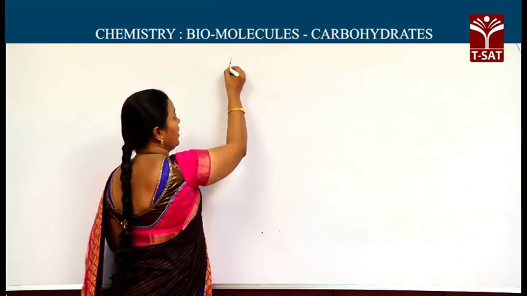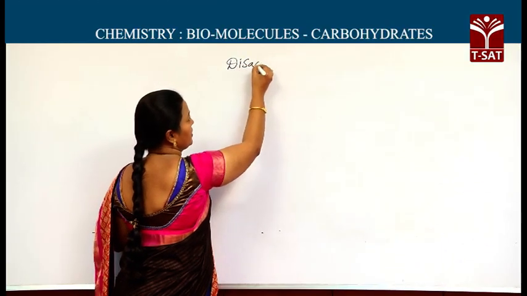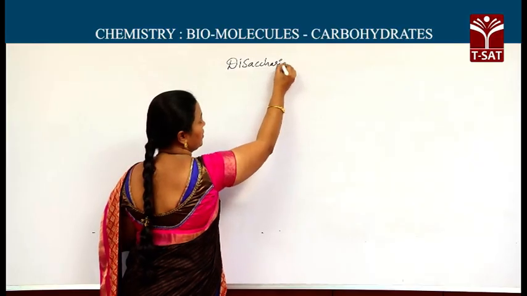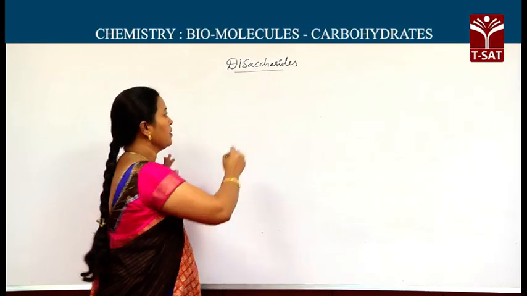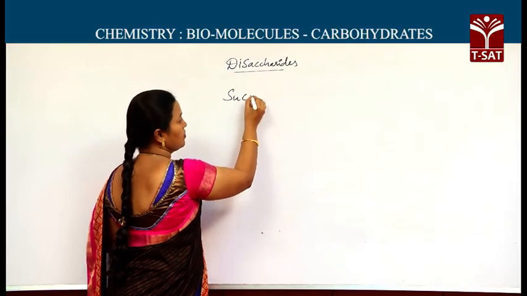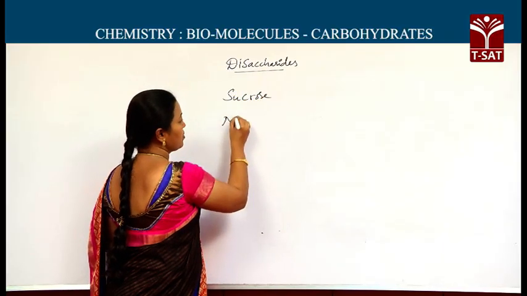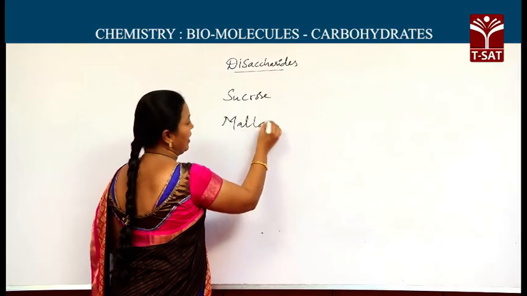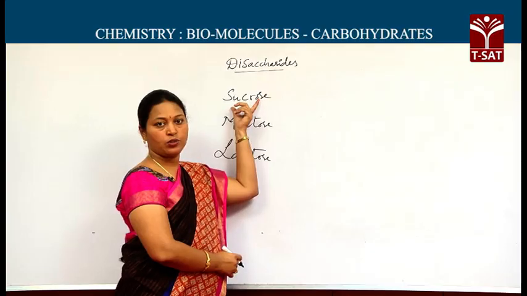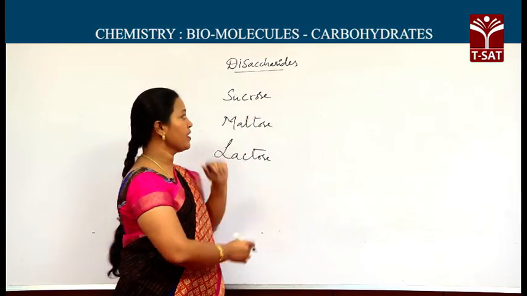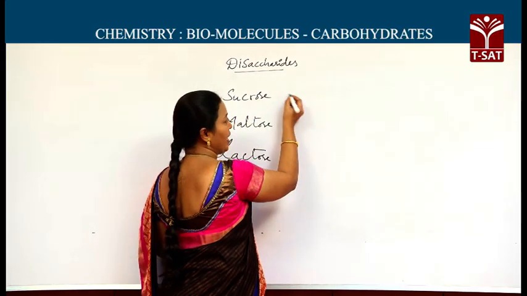Now I will discuss disaccharides. As I said at first, disaccharides hydrolyze to produce two monosaccharides. In our syllabus, sucrose, maltose and lactose are present. Sucrose is extracted from cane sugar. When it is hydrolyzing, we are getting two monosaccharides.